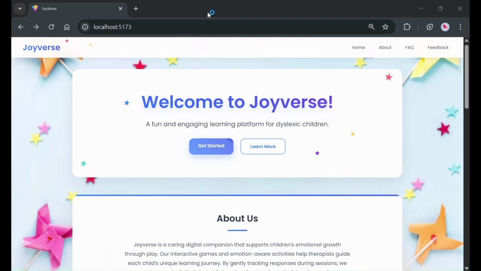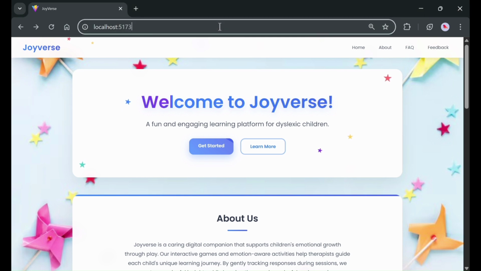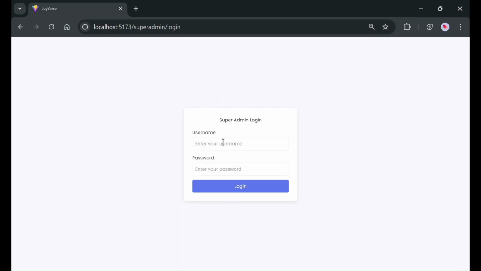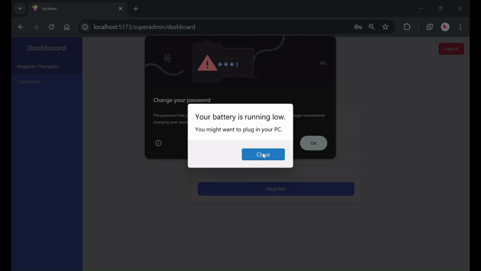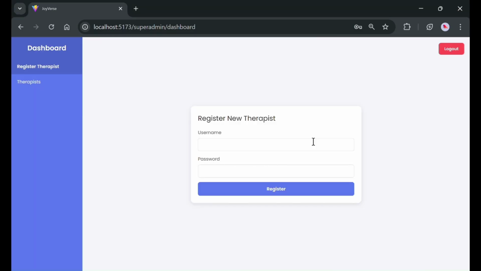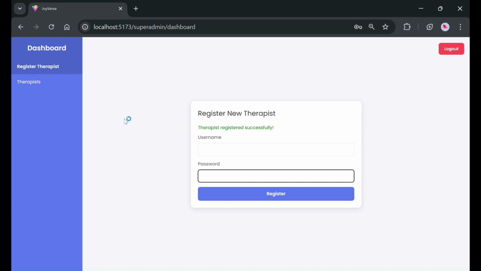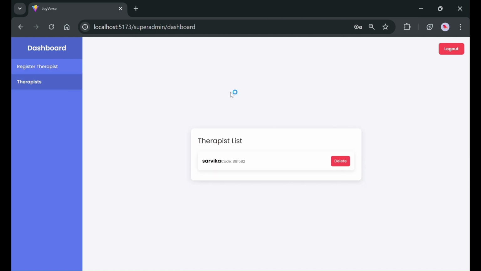I'll be demonstrating Joyverse, a therapeutic word search game. Let's start by creating a therapist account through the Super Admin dashboard. First, I'll log into the Super Admin dashboard. This dashboard has constant username and password, which are only known to the Super Admin. I am now creating a new therapist, entering username and password. Here we can see the interface for managing the therapist list.